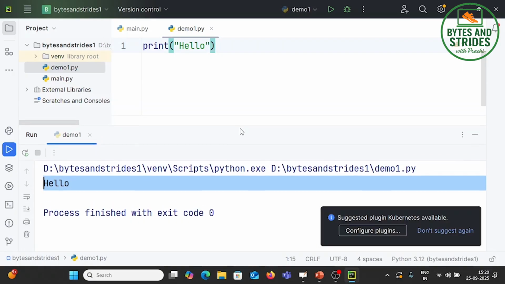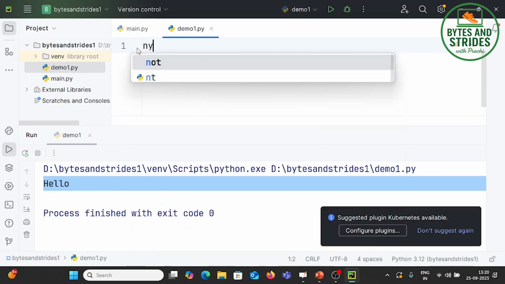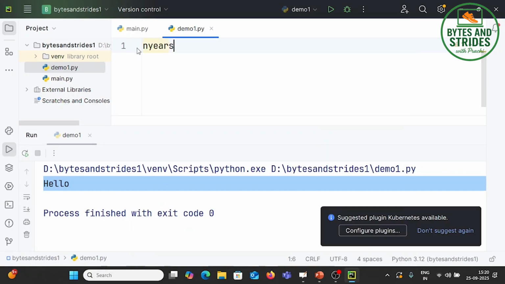All right. So let's take a scenario where I ask the user, how many years have you worked in the company? As we saw in the previous session, we are going to take an integer. How do you do that? int(input("Enter number of years in service")).